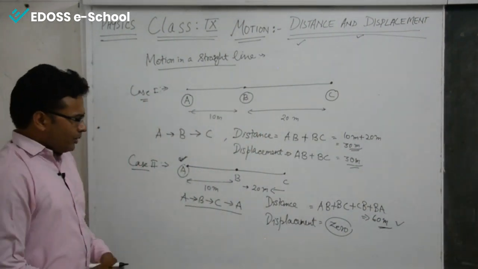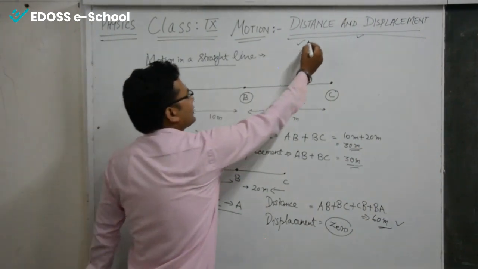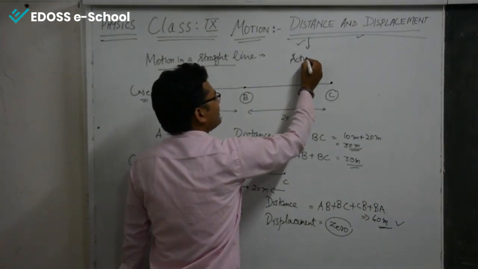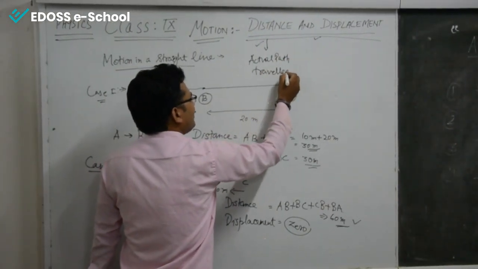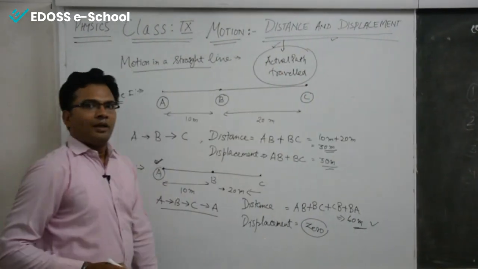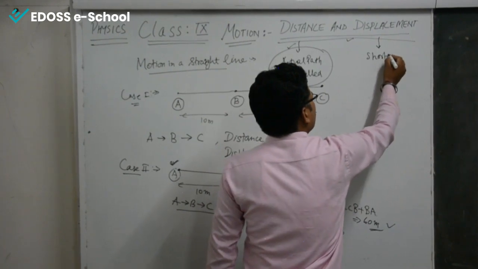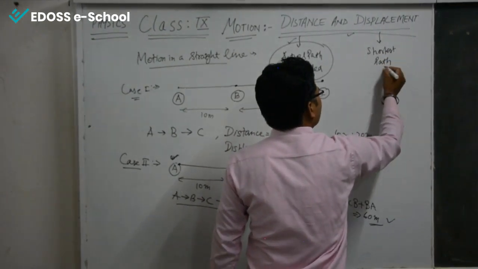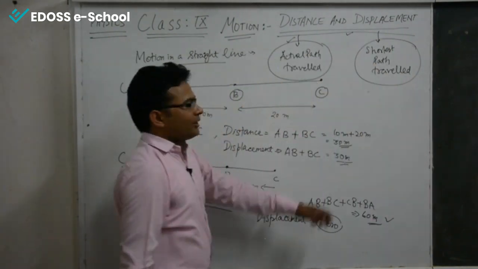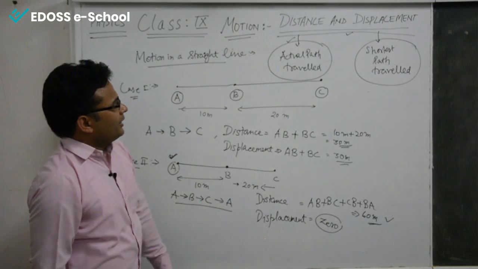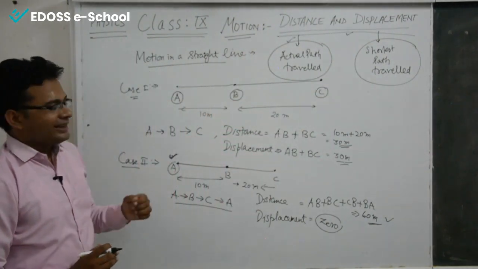So what we came to know is that the distance is the actual path traveled by the body, while the displacement is the shortest path traveled by the body. So the actual path of the body is called the distance and the shortest path is called the displacement.